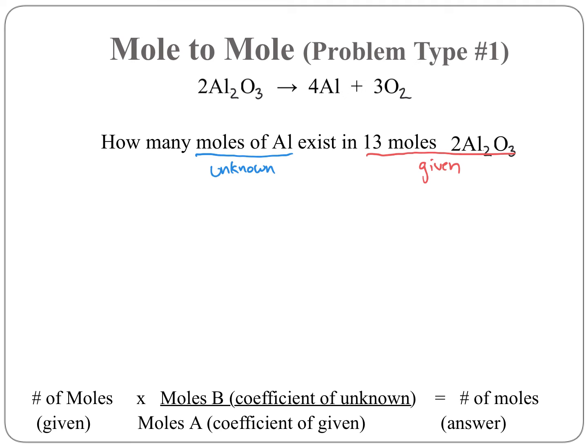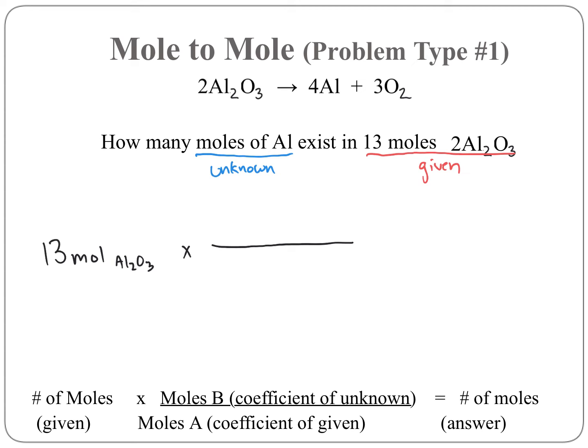Okay, so we're going to keep that in mind. The very first thing that it says to write down is the number of moles given in the problem. So I got 13 moles of Al2O3. And now I'm going to multiply it by my mole ratio.